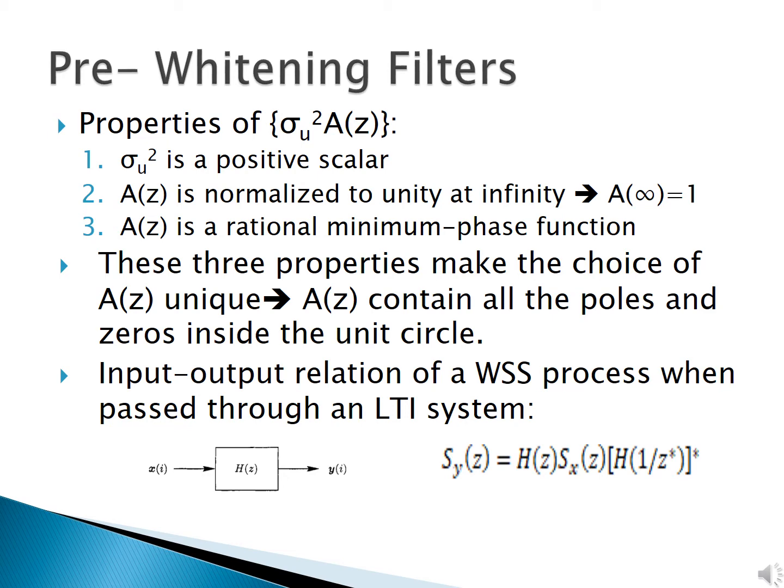Clearly, A of z contains all the poles and zeros inside the unit circle. Now, we have the input-output relation of a white stationary process when it is passed through an LTI system, as shown here. The equation given here relates the input PSD and output PSD. We can observe that if we replace H of z here with the inverse of A of z we obtained earlier, we have the output correlation matrix as sigma square times some identity matrix.